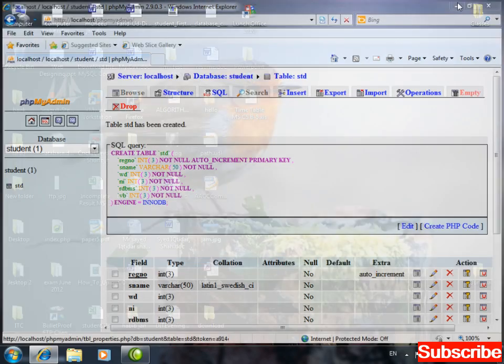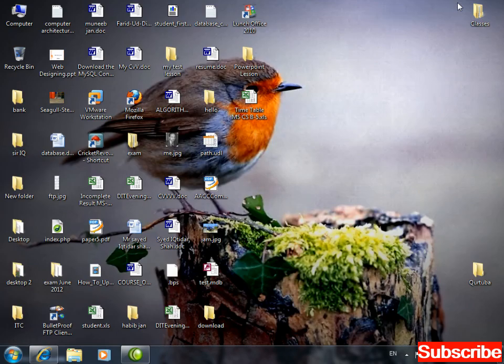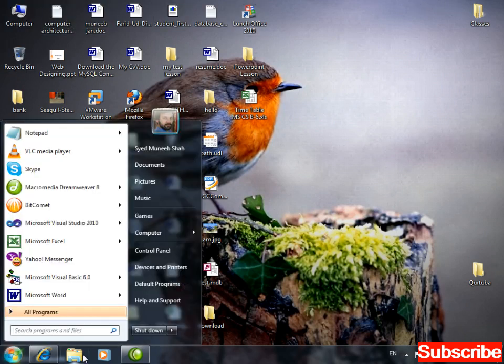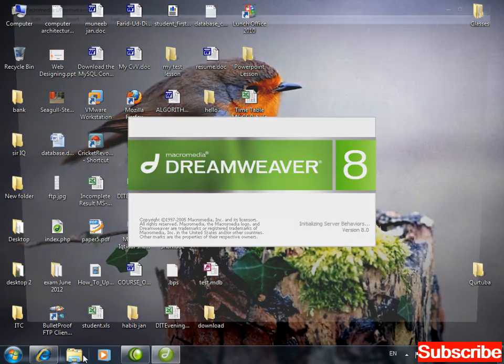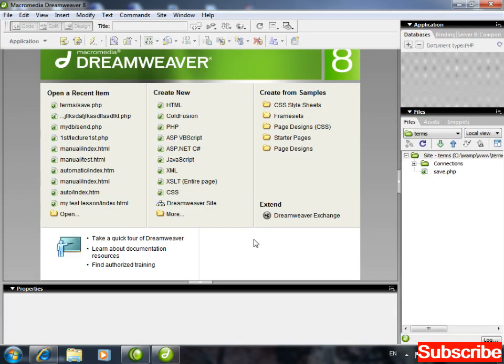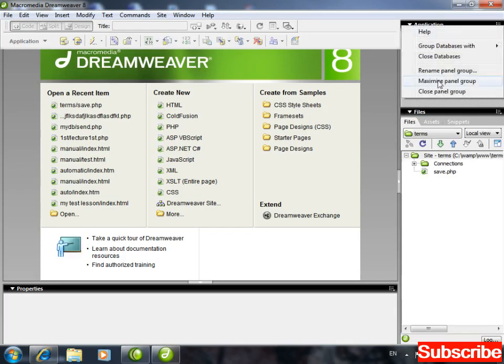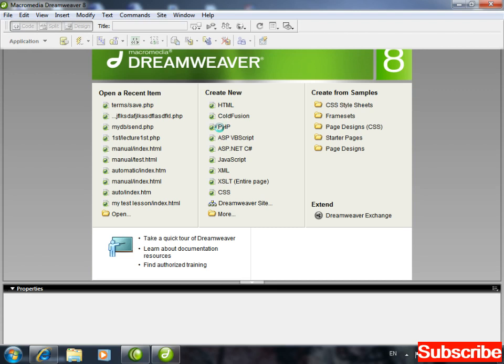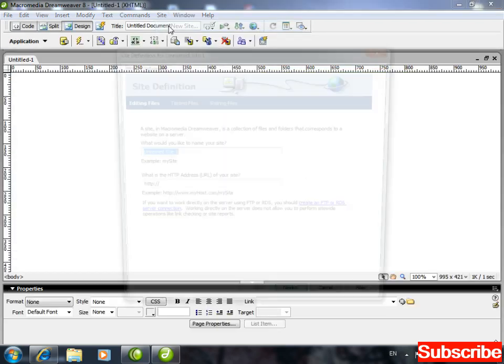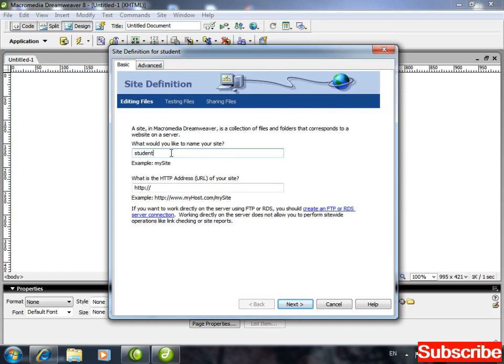Okay, after that, you have to open Dreamweaver and manage the site. Database created, table created. In the C drive, WAMP, www, I also created the folder, the same name as that of the database. Now open Dreamweaver. In Dreamweaver select PHP. After that, site, new site, Control V. This is my site name. Here as well, Control V, the same student.